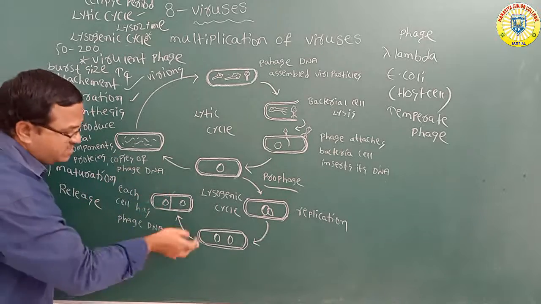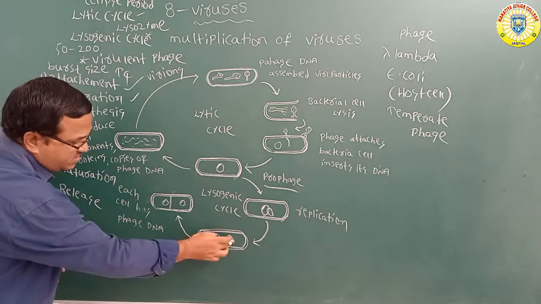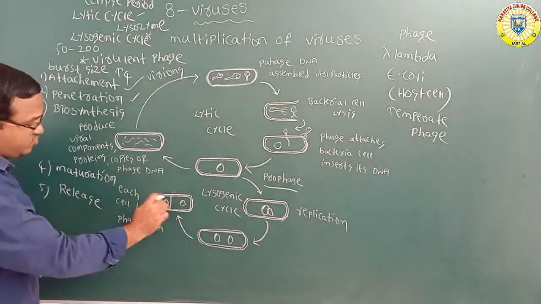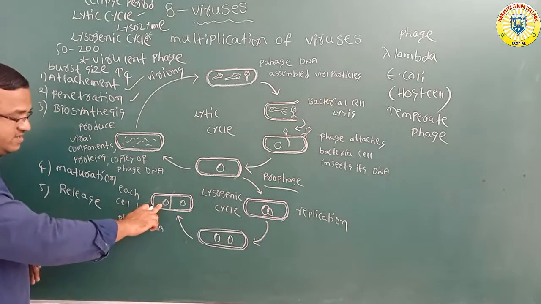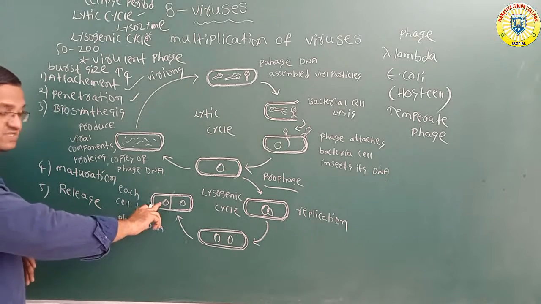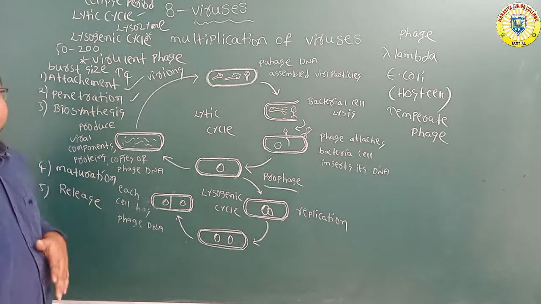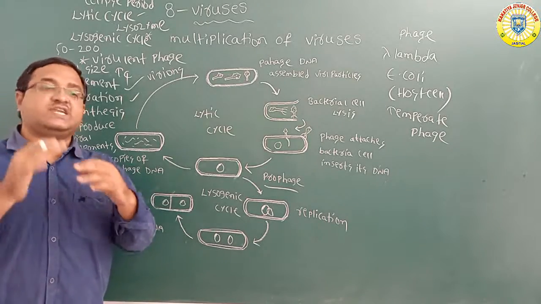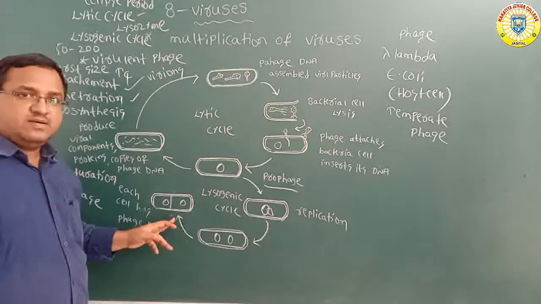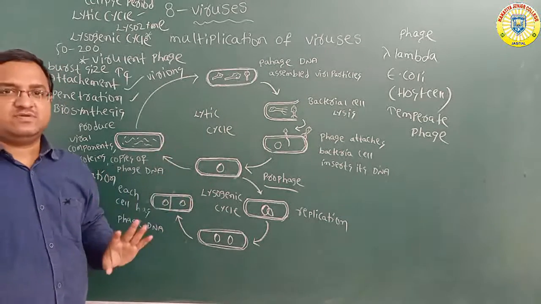Because of binary fission, two cells are produced, each cell having the phage DNA. Finally, each cell remains alive.